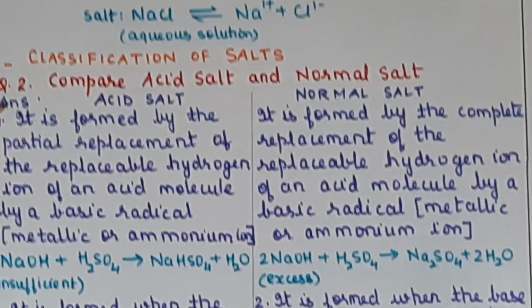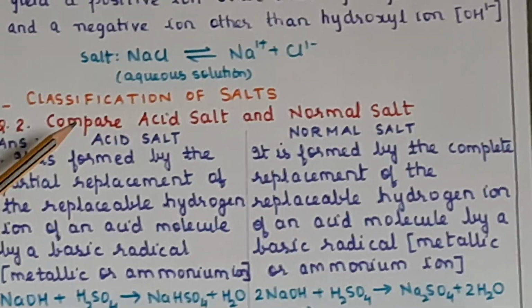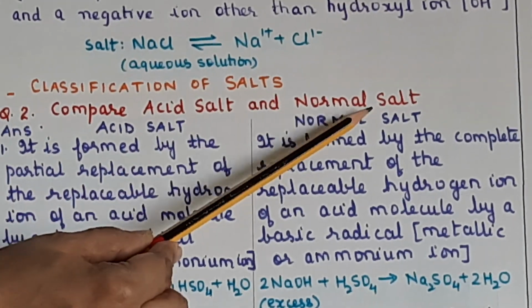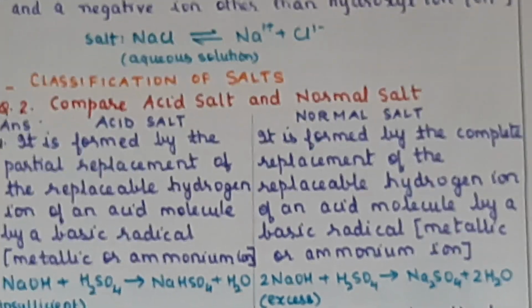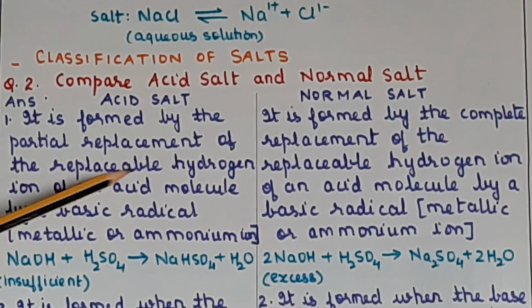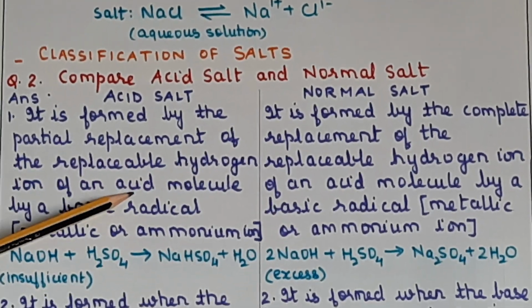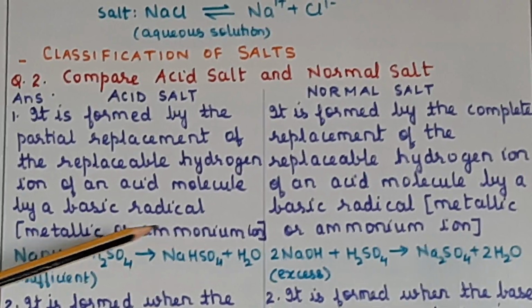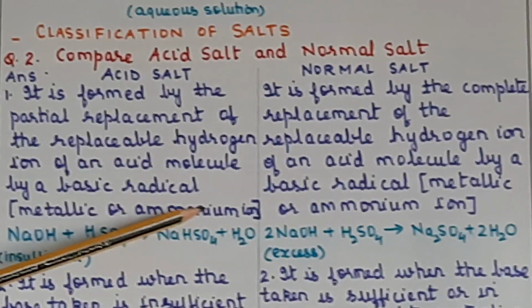Now next question, give 5 stars to this, very important. Compare an acid salt and a normal salt. So acid salt is formed by the partial replacement of the replaceable hydrogen ion of an acid molecule by a basic radical, which could be either a metal or an ammonium ion.